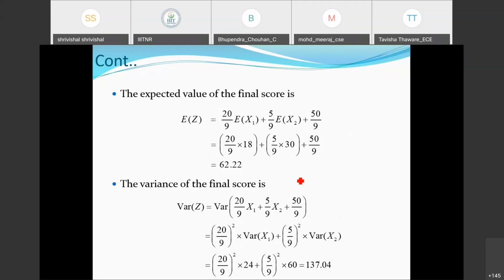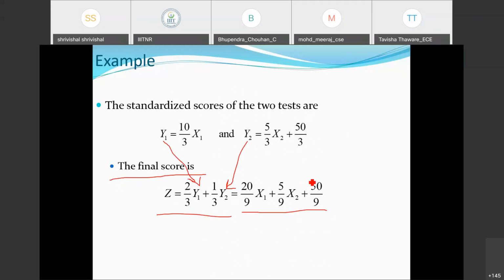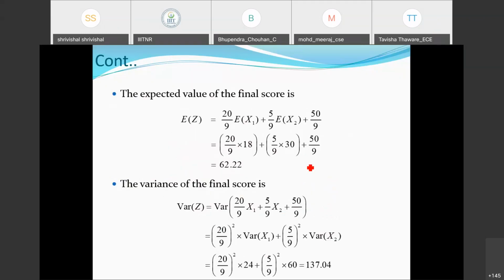So here you can again observe, based on the function value, 50 by 9 is the constant term appearing in the Z term here, and in case of mean terms we are considering this constant. But once you go for the variance here, being the constant term, its variance will be 0 here. So that's why you can see there is no term corresponding to this one here, because this value is 0.